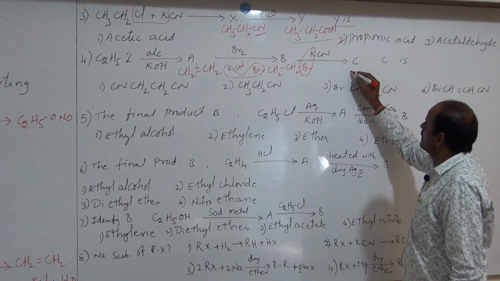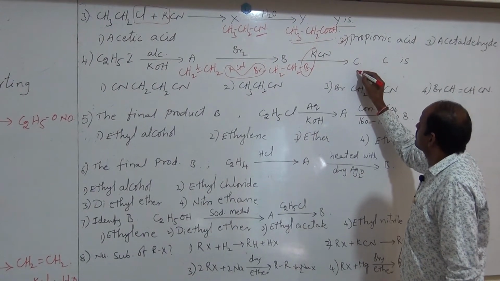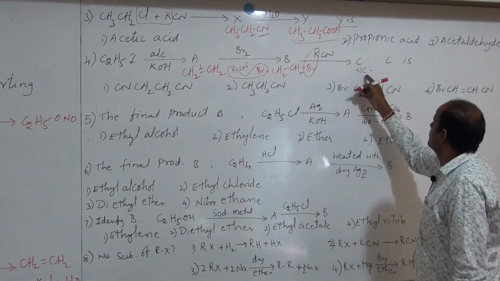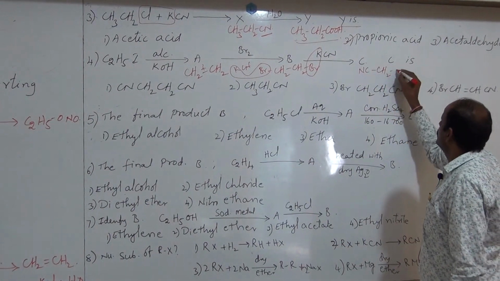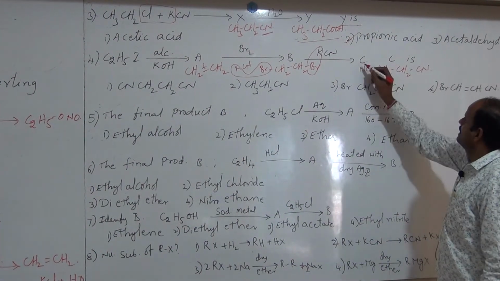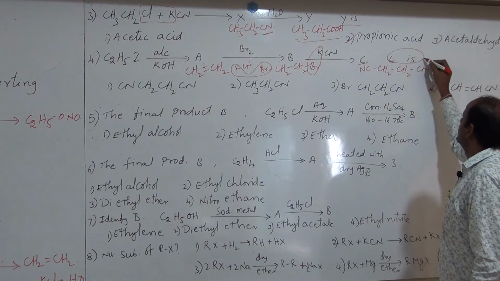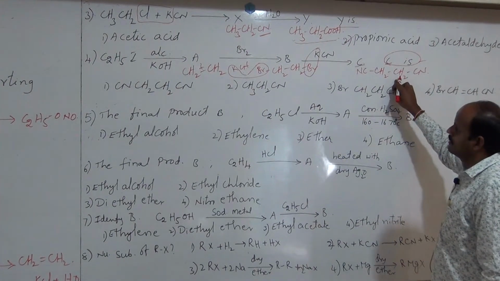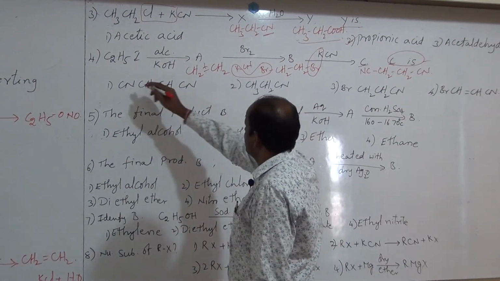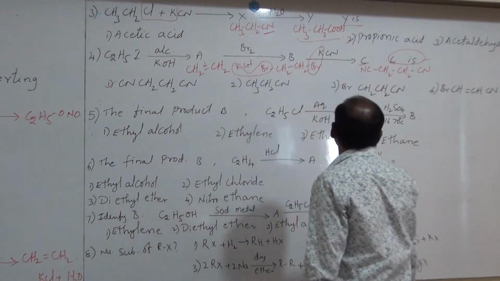Thus here this carbon forms a bond. Thus, NC CH2 CH2 CN. This is the C. They asked C only. So, where is this one? CN CH2 CH2 CN. This only. Hence, it is the answer.